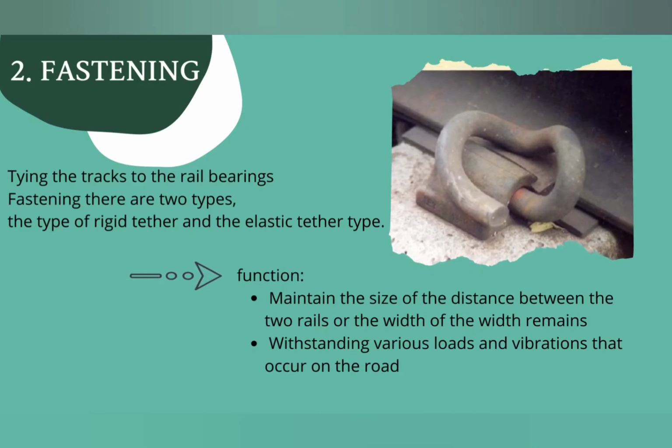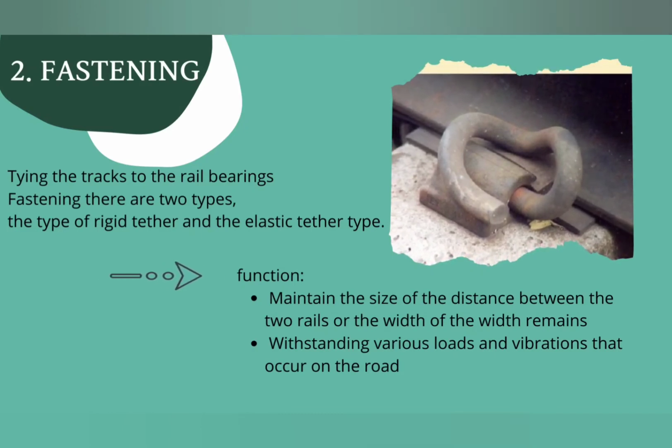The next is fastening. Fastening is tying the rails to the rail bearings. There are two types of fastening, the rigid type and the elastic type. The functions are: first, maintain the distance between the two rails so that the width remains constant. 2. Withstand various loads and vibrations that occur on the track.